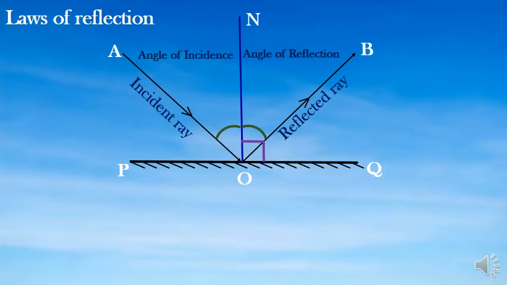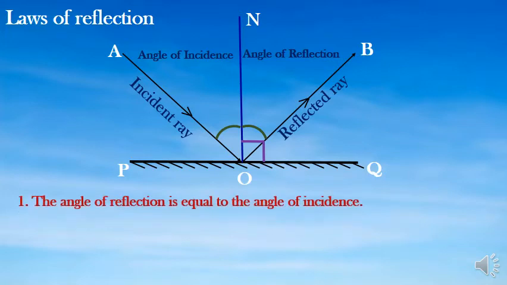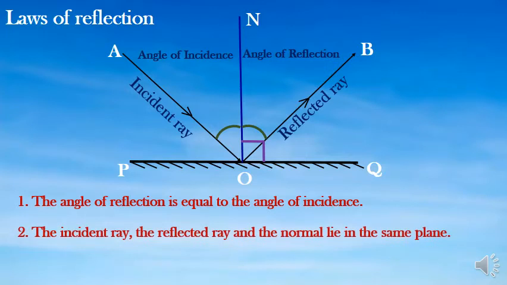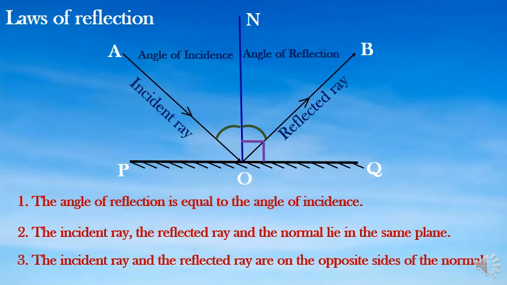So here are the laws of reflection. First rule or first law is the angle of reflection is equal to the angle of incidence. Then the incident ray, reflected ray and normal lie in the same plane. And the third is the incident ray and reflected ray are on the opposite sides of the normal.